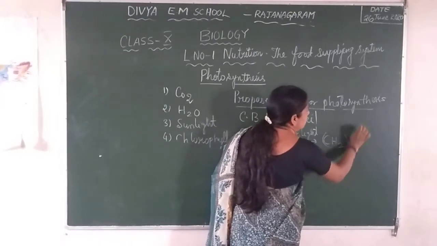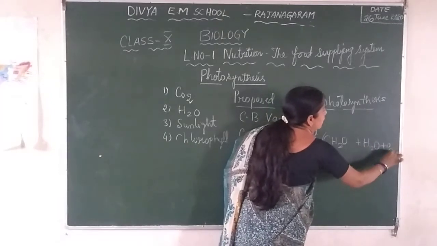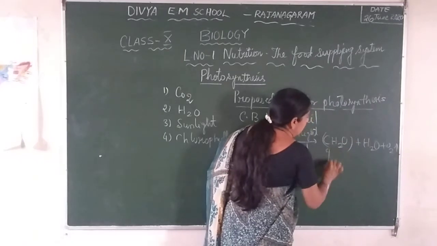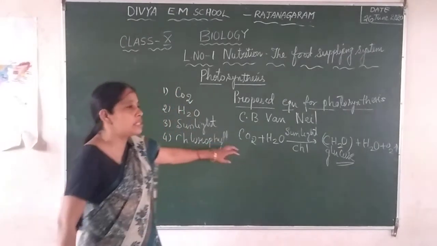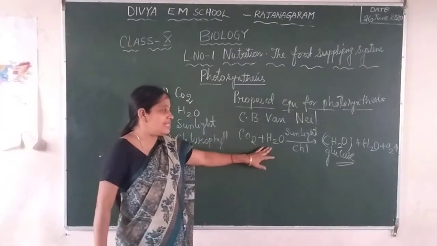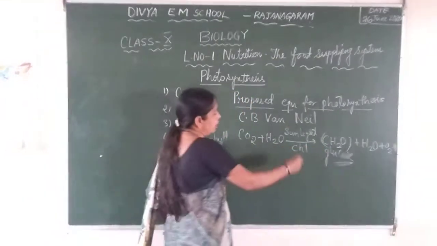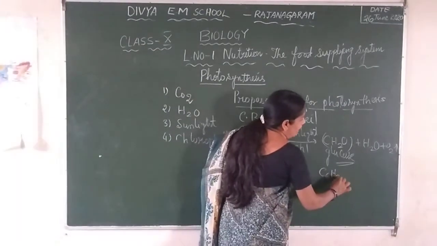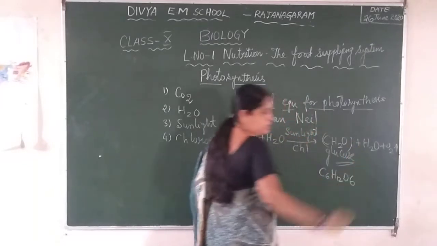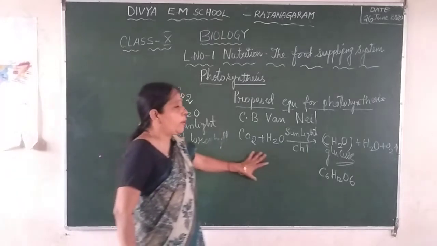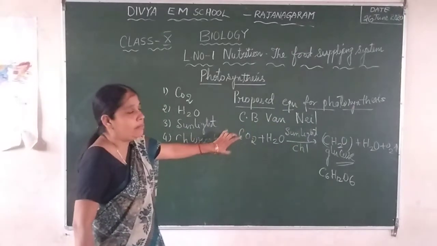CH2O plus water and the oxygen gas. This is nothing but the glucose. So this is the proposed equation. And how can we say that this is an unbalanced equation? Because the glucose formula is not CH2O. The formula of the glucose is C6H12O6. That's why it is called the proposed equation for the photosynthesis, which was given by the C.B.